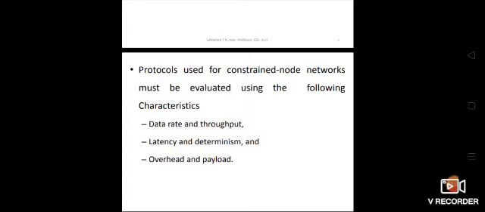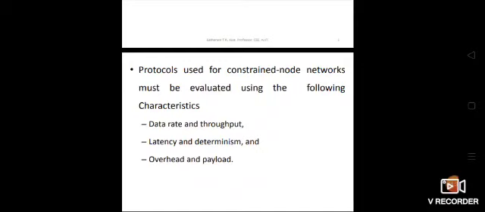The protocols used in such constrained node networks are evaluated using these characteristics: the data rate and throughput. The data rate means at what rate the data flows from sensors to the destination. Throughput means what practically flows; data rate is theoretically how much data should flow from the sensor to the destination, but throughput means practically how much it flows.